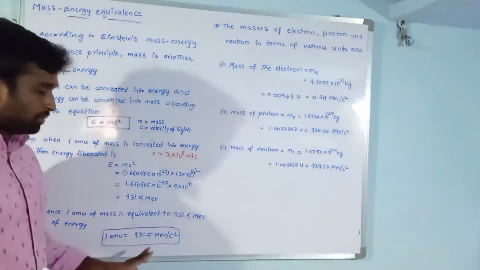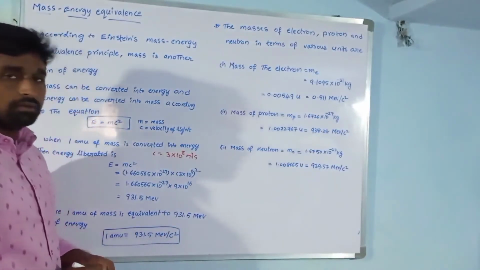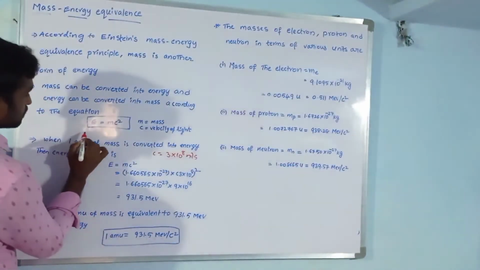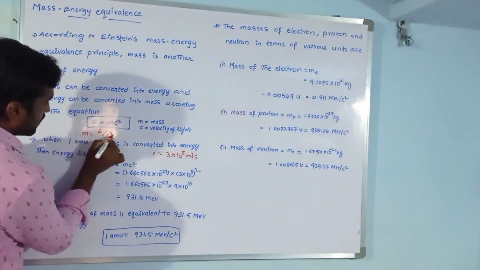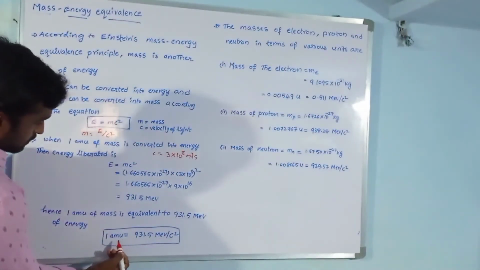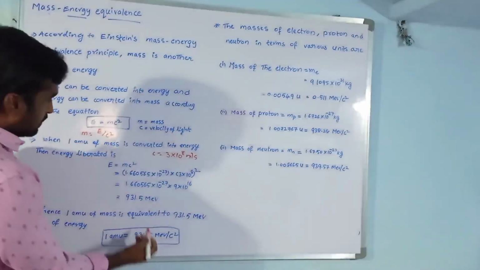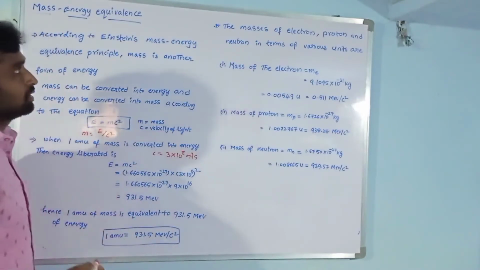So 1 AMU is equal to 931.5 mega electron volt per c square. From the equation, m equal to E by c square, 1 AMU mass is equal to energy 931.5 mega electron volt per c square.